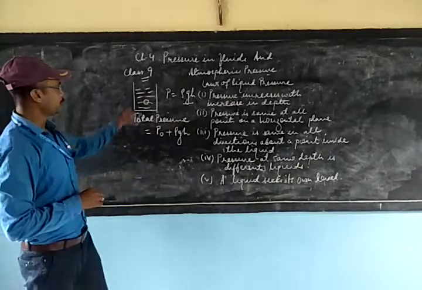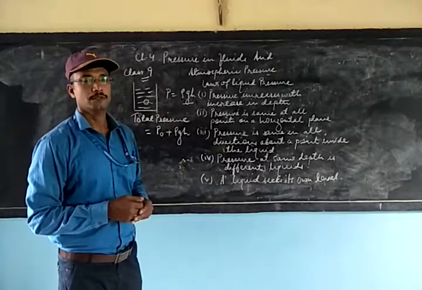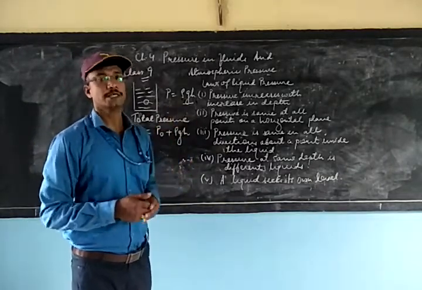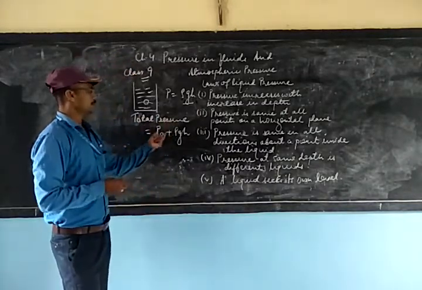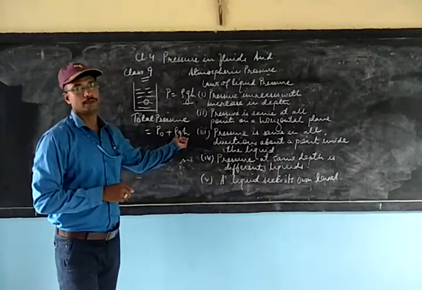Once again, any body inside the liquid will experience the total pressure due to the atmospheric pressure and the pressure in the liquid, which is: total pressure is the atmospheric pressure plus pressure inside the liquid.